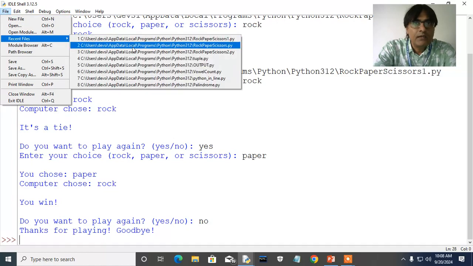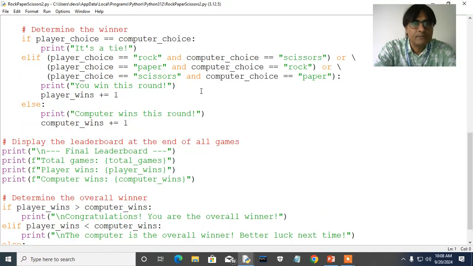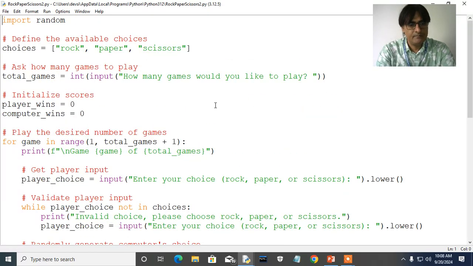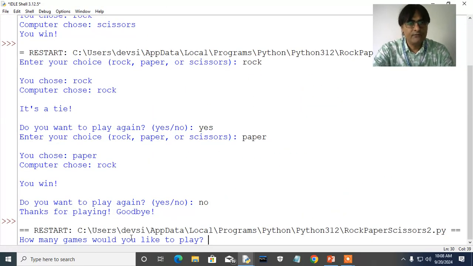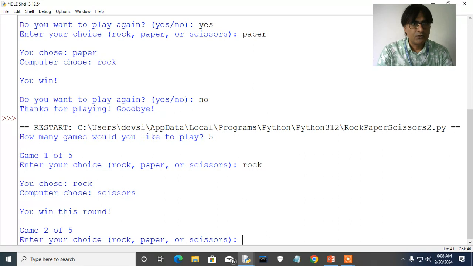Another version I have, yeah, this is the rock, paper, scissors game. In this game, it is asking in the beginning, how many games would you like to play? Say I enter 5. Game 1 of 5. Enter your choice. I take rock. Computer chose scissors, so I win this round.